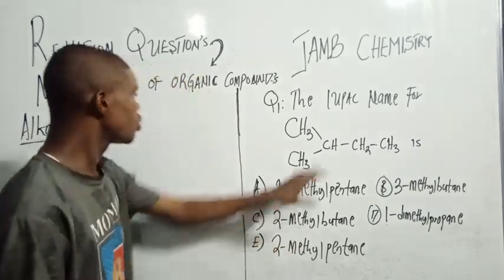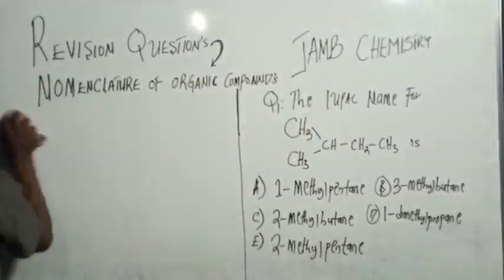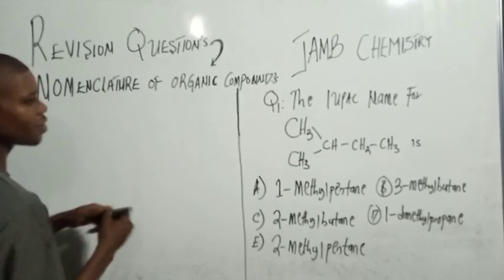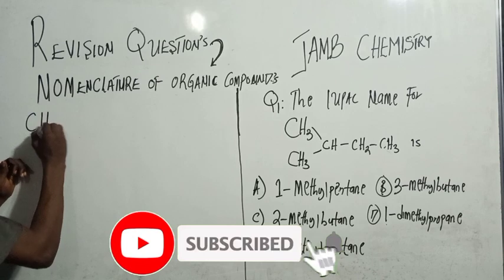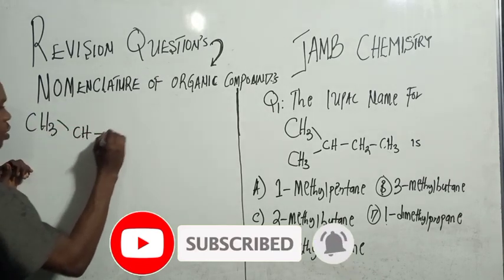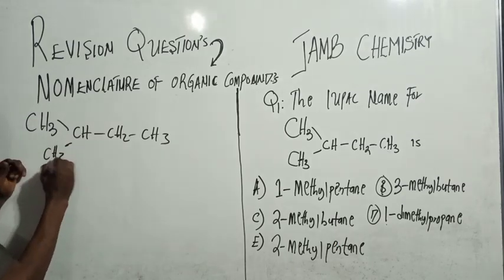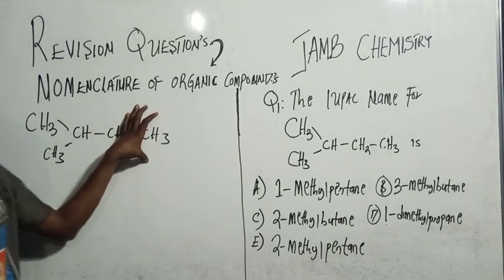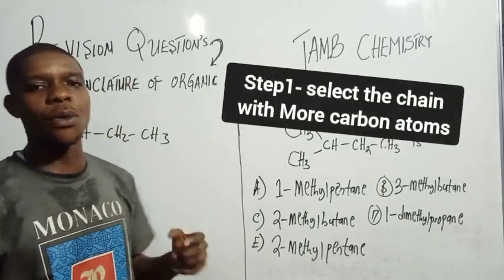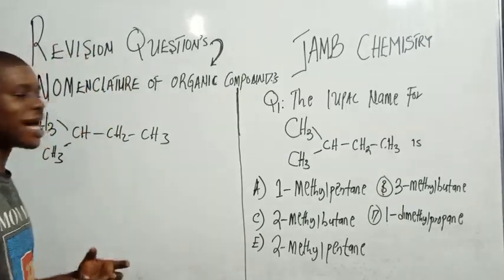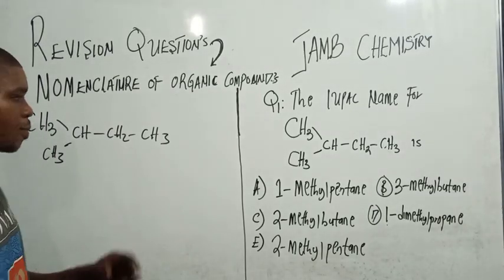So I'm going to number this so that we name this compound and see the option that is correct. 1, 2, 3, 4. 1, 2, 3, 4. So when it's something like this, the first thing to do is what? Take the longest continuous carbon chain. Now, what do I mean by longest continuous carbon chain? The chain that contains the highest number of carbon atoms.